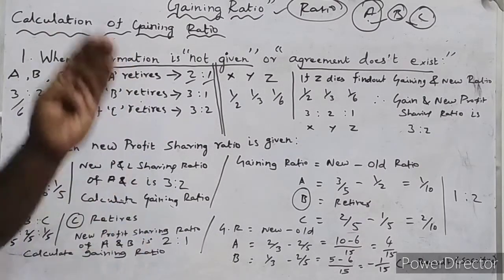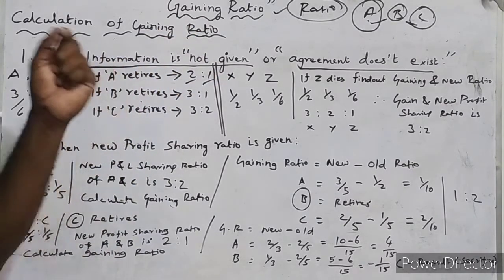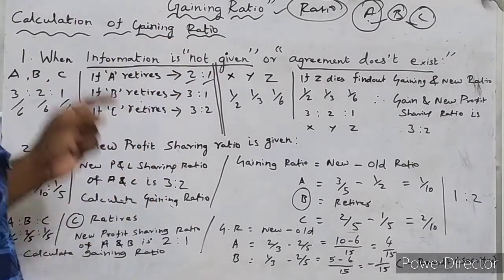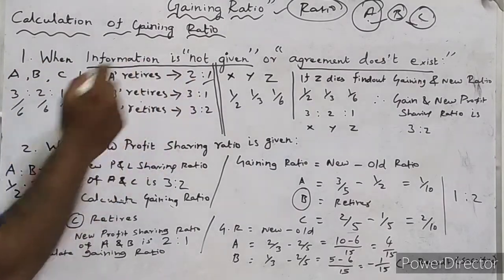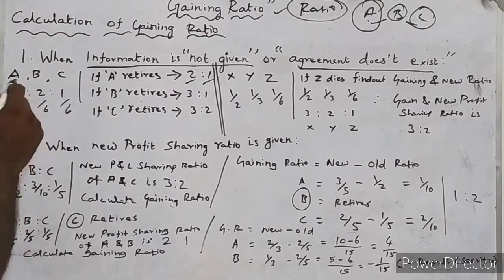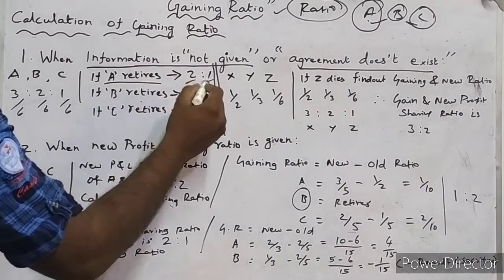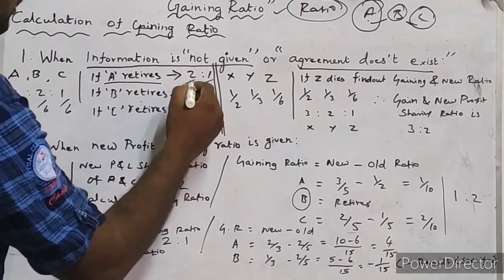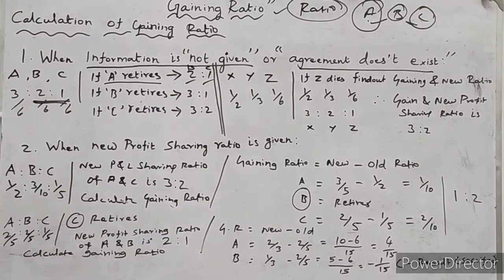Unless otherwise, if they fail to give the information, and at the same time the agreement doesn't exist, we have to take the remaining partners' existing profit and loss sharing ratio as their new and gaining ratio. Here in the first situation, A retires. If A retires, B and C share their profit and losses in the ratio of 2:1. See here, 2:1, isn't it?